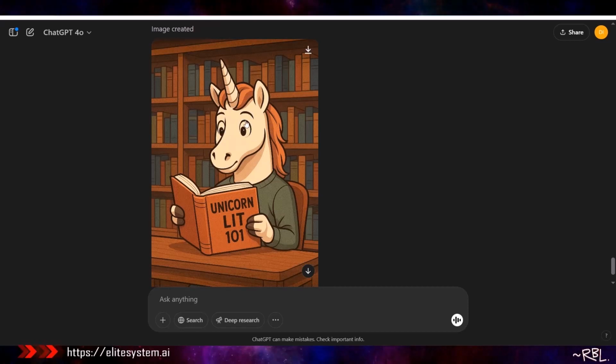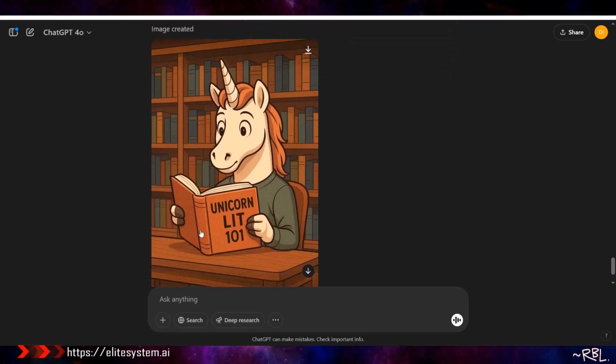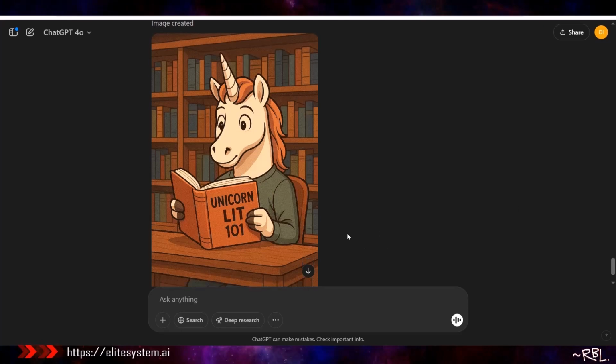Like if I had to create this unicorn by taking several pictures from different sources, putting them together, then take a book, putting them together, then also add a text on it, all by myself, manually, versus having an AI do it, literally telling it, I want this, and if I don't like certain things, I can literally erase and make changes. So let's say I want to change this, I could. I believe if I say, change that Unicorn Lit 101 to something else, I think it would do it, right? And that'll come in the follow-ups in the upcoming days, so stay tuned.